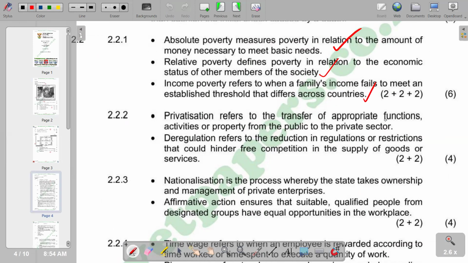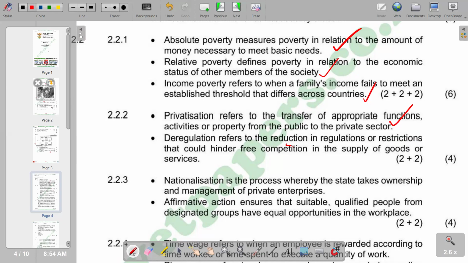And then if you check now on deregulation, it refers to the reduction in regulations or restrictions that could hinder free competition in the supply of goods or services. So it can be the removal or the reduction, as indicated in our explanation. Of course, this is the reduction in regulations or restrictions.